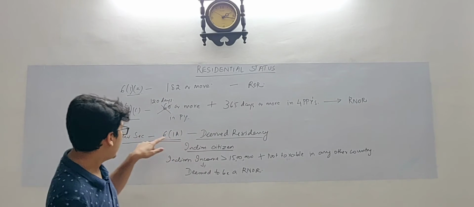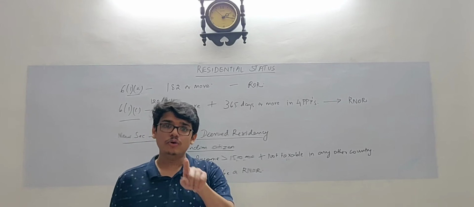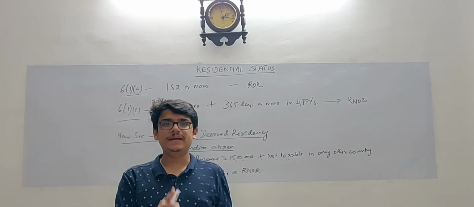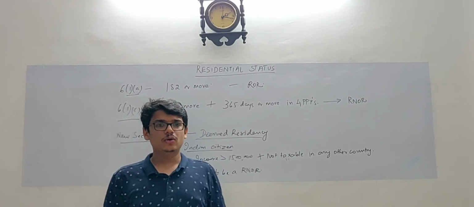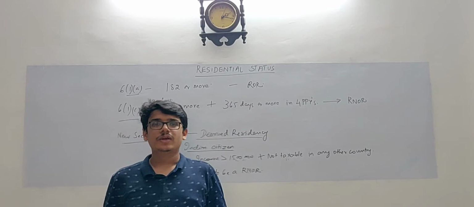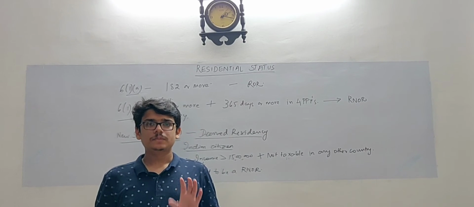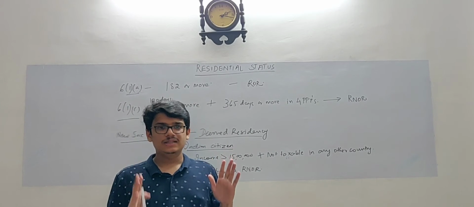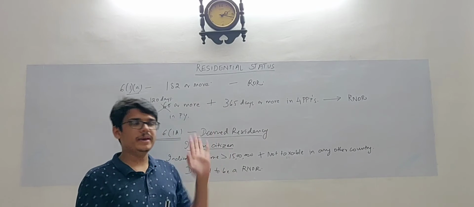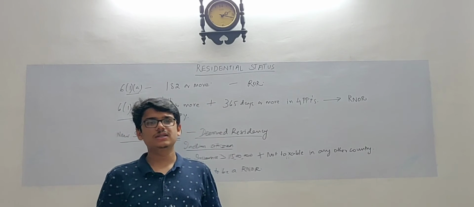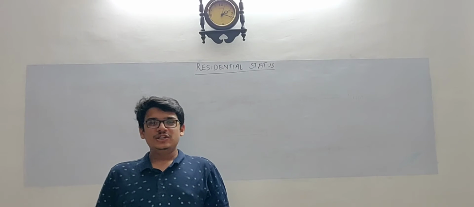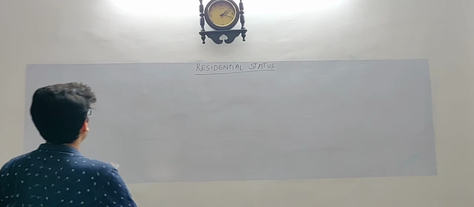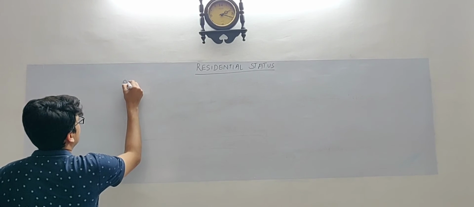And as you can see, the modified section 6(1)(c) is applicable to Indian citizens as well as persons of Indian origin. However, section 6(1A), the new section, is applicable only to Indian citizens. So let us understand how you determine the residential status of both the persons stepwise. Now let us look at the steps that are to be followed for an Indian citizen to determine the residential status. So first let us understand for an Indian citizen.